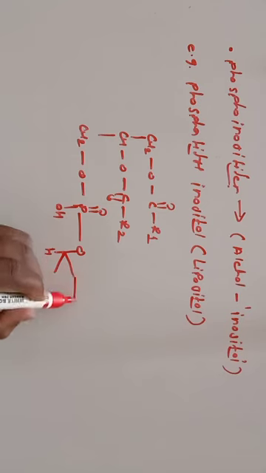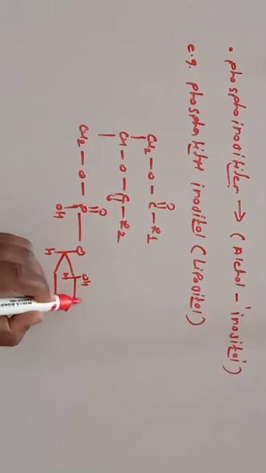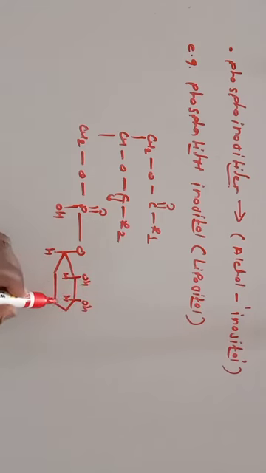So a 6-membered ring is there, and here OH, H, OH, H, then H, OH, OH, H, then H, OH is there. So this is your inositol residue.